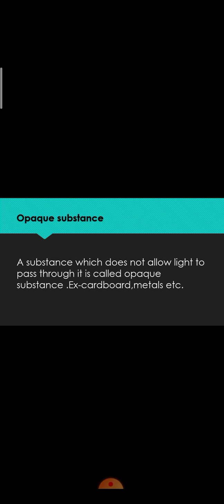And those substances which do not allow light to pass through them are called opaque substances. It means you cannot see the things that are behind an opaque substance. For example, cardboard, metals, etc.